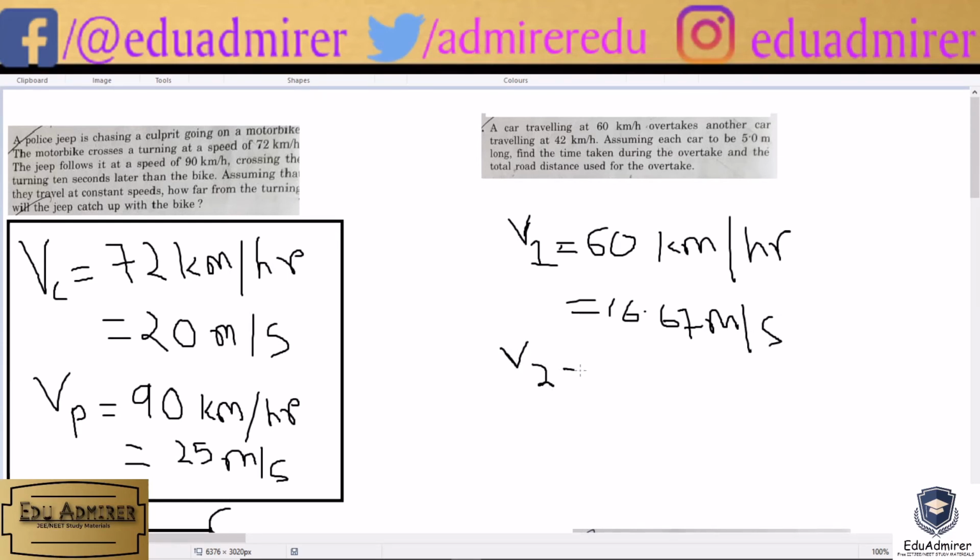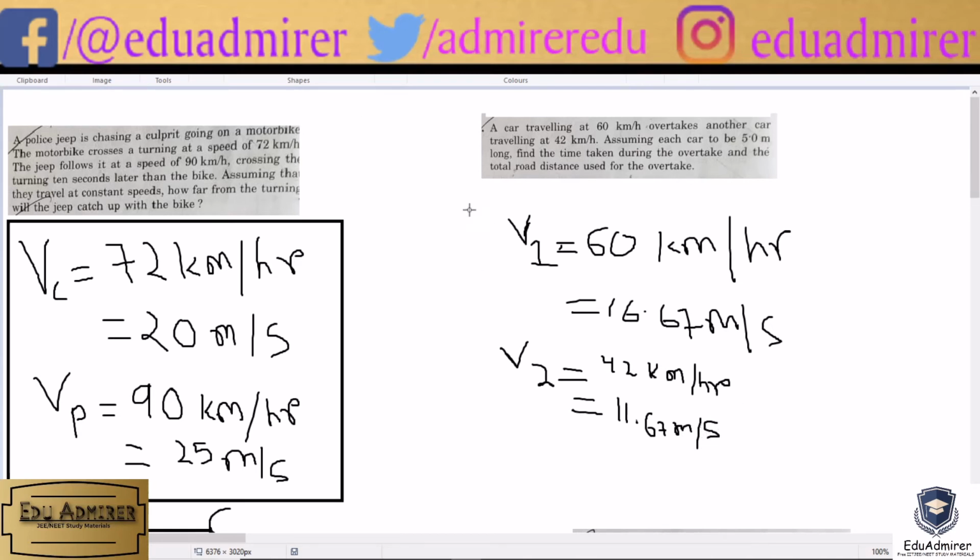And similarly we have to find for v2 as well. So v2, it's given that it was traveling at a speed of 42 kilometer per hour. On converting this into meter per second by multiplying it with 5 by 18, we will get 11.67 approximately. That is 11.67 meter per second.